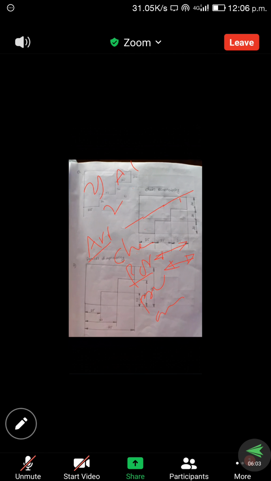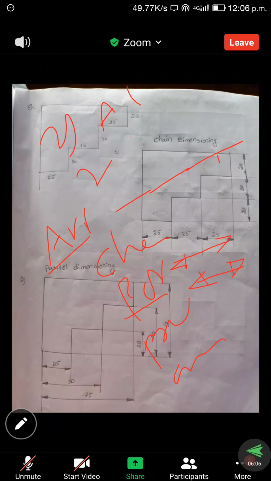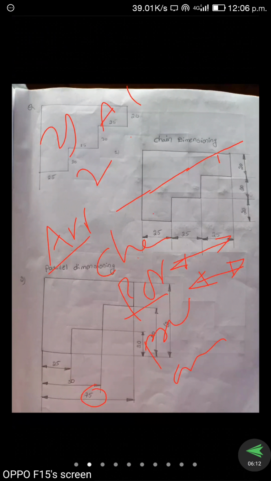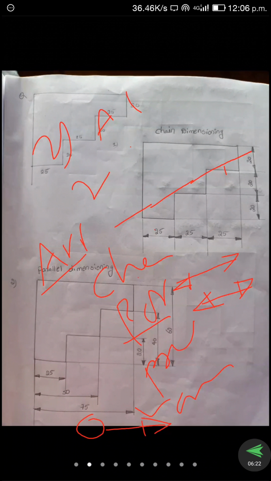Next, progressive dimension. Here, progressive dimension is nothing but it starts from a zero value. And here there is only one arrowhead. Already you know arrowhead dimensions. What are the arrowhead dimensions? Closed arrowhead.